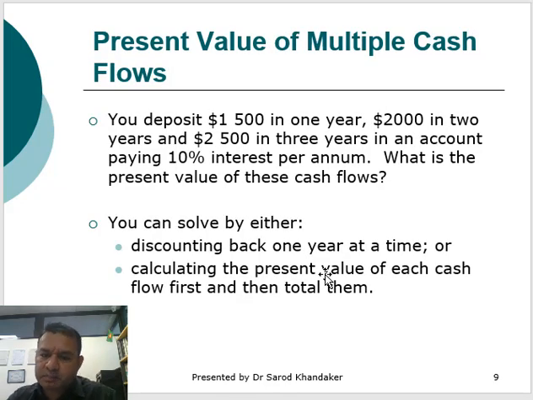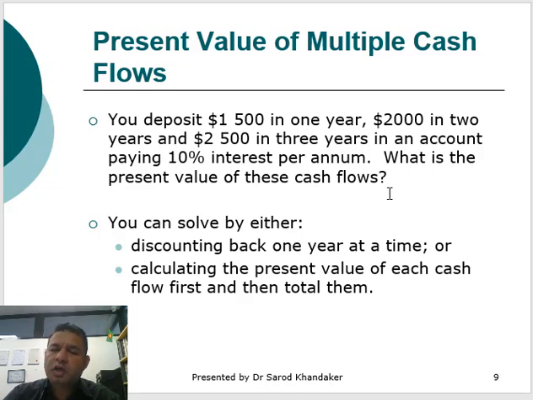Present value of multiple cash flows. So now we're calculating the present value of different cash flows at different points of time. Let's look at this example. You deposited $1,500 in year 1, $2,000 in year 2, and $2,500 in year 3 in an account paying 10% interest rate per annum. What is the present value of this cash flow today?